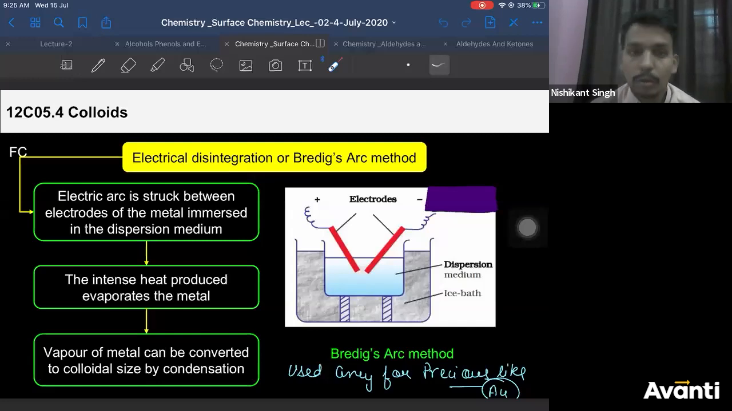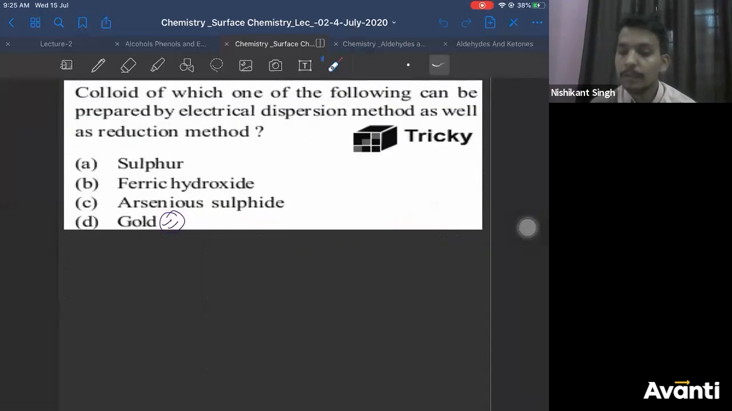Yes, Veerbhadra, the dispersed phase here is vapors of these metal electrodes. Okay? So this was your Bredig's arc method. Then we solved some questions.